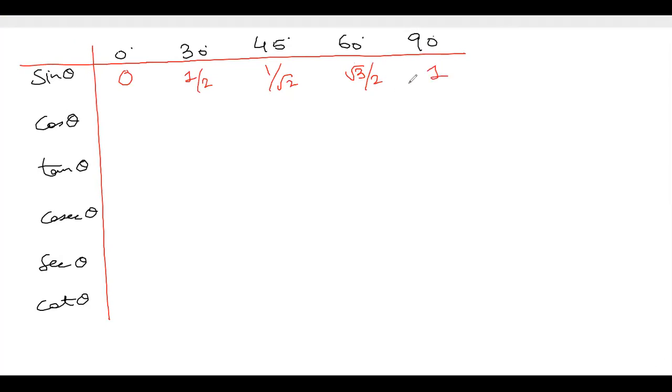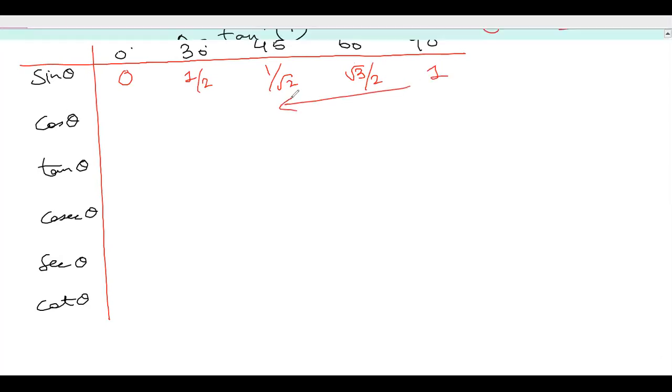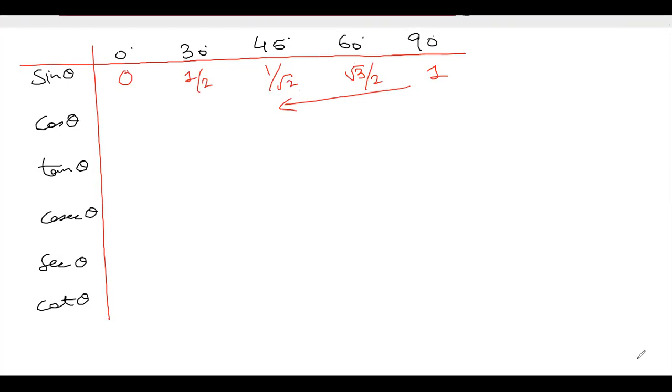And the cos values will be the reverse of sine. We only have to remember the sine values. So this will be 1, then root 3 by 2, then 1 by root 2, then 1 by 2, and this will be 0.